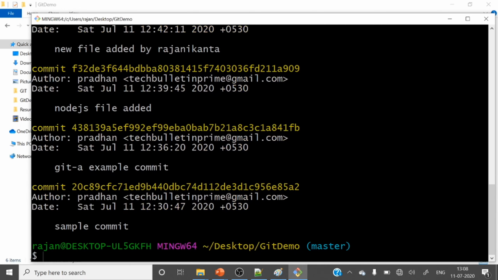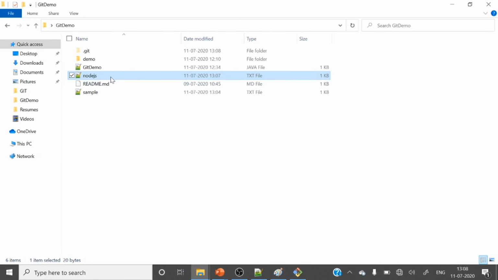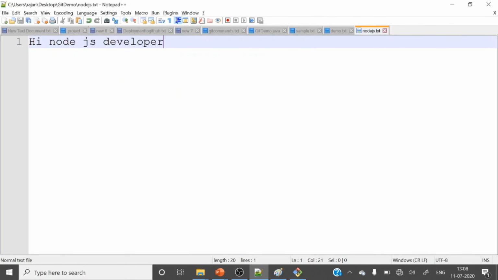So let me quit. So git status. Just see this node.js.txt, it got modified, right? And it's not staged, right? So let me check here. Those messages are already there. That message is not removed, right? In hard reset it will remove, but in mixed it will not remove. Those changes will be available in your working directory, but those commits will be removed from your local repository.